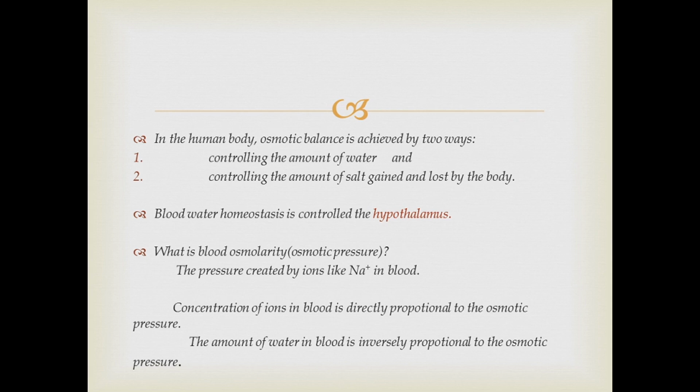Remember that concentration of ions in blood is directly proportional to the osmotic pressure, whereas the amount of water in blood is inversely proportional to the osmotic pressure. When the amount of solvent increases, the pressure created by the ions decreases. But when the concentration of ions increases, then the osmotic pressure increases. So this is an outline that should be remembered.